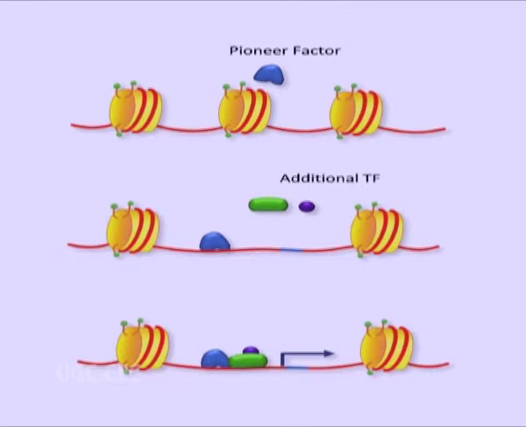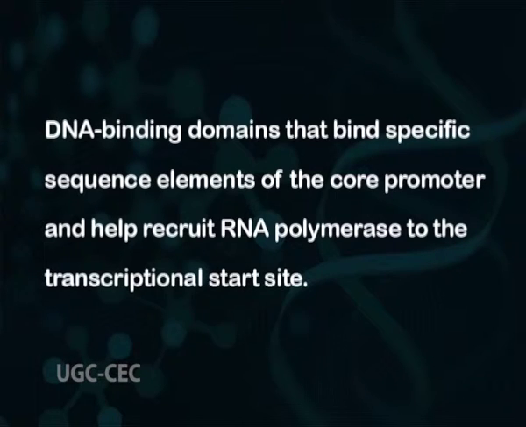Therefore, eukaryotic transcription also requires a number of specialized proteins that make the template strand accessible. These transcription factors are a group of proteins involved in transcription initiation and regulation. These factors typically have DNA binding domains that bind specific sequence elements of the core promoter and help recruit RNA polymerase to the transcription start site.